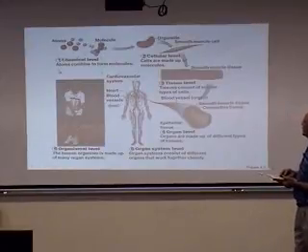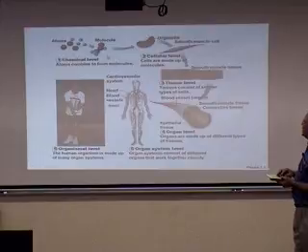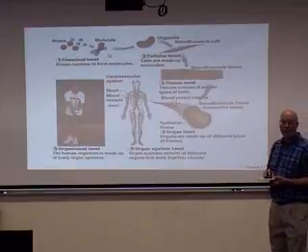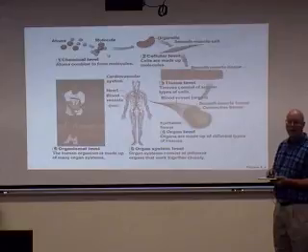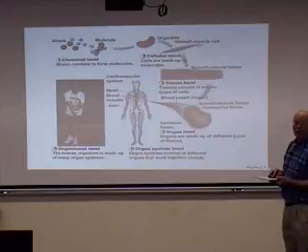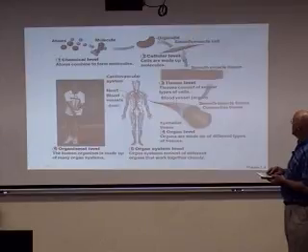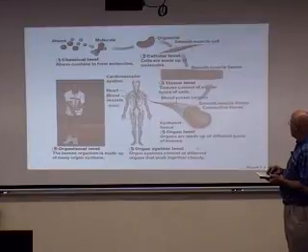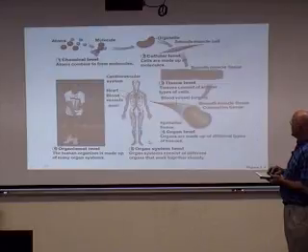Here again, we start off at the chemical level with atoms and molecules. The key molecules that we'll be working with in this class are proteins, lipids, carbohydrates, and nucleic acids such as DNA and RNA. And those atoms and molecules come together to form the organelles, which make up cells. And cells are the basic structural unit of life. And then similar groups of cells will come together to form tissue. And then different tissues will come together to form an organ. And then different organs will come together to form an organ system. And then finally, organ systems work together to form the organism.